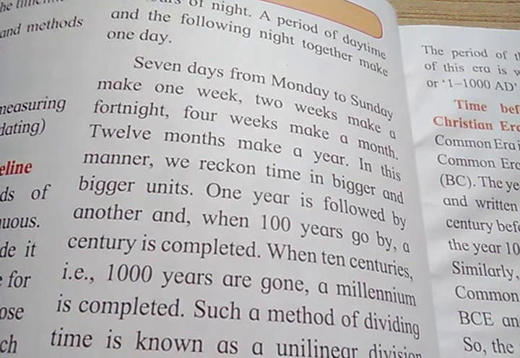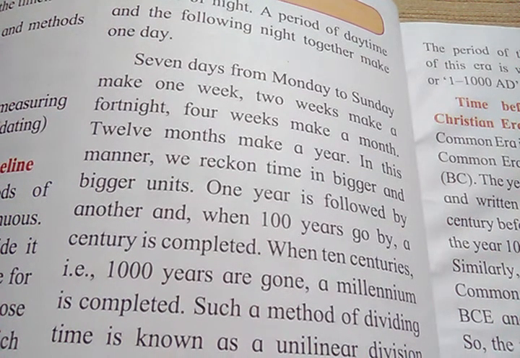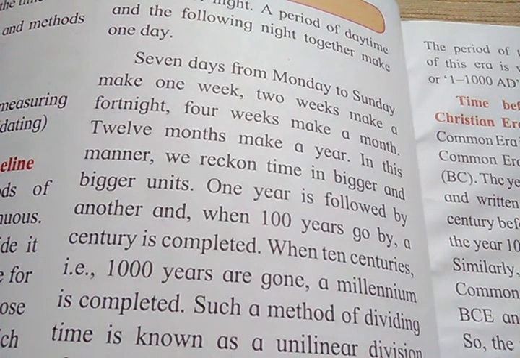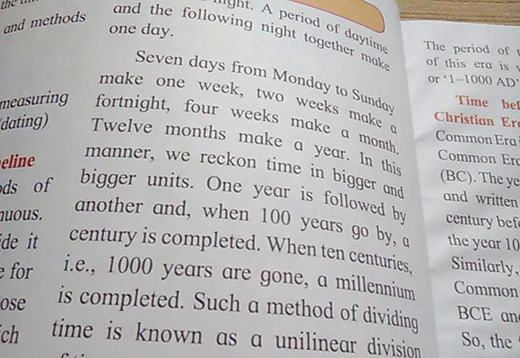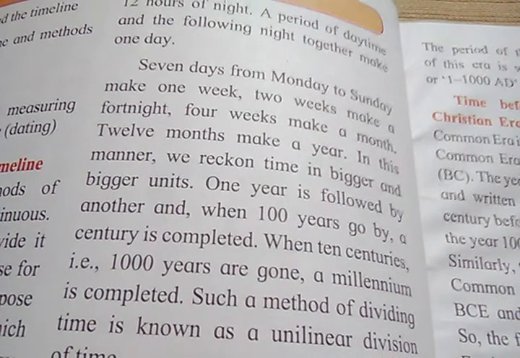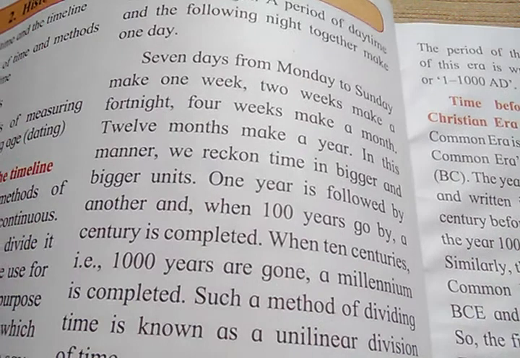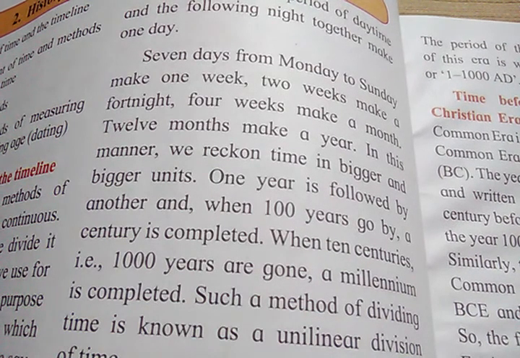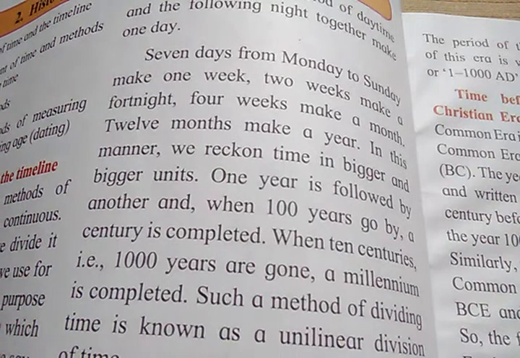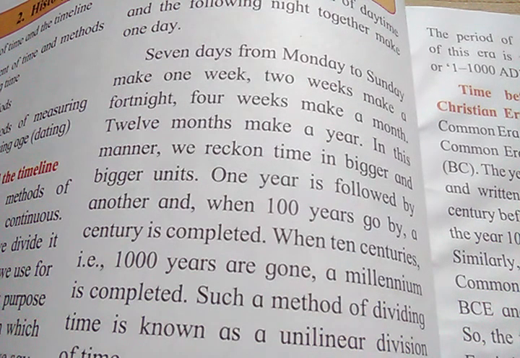7 days from Monday to Sunday make 1 week. 2 weeks make a fortnight. 4 weeks make a month. 12 months make a year. In this manner, we reckon time in bigger and bigger units. 1 year is followed by another, and when 100 years go by, a century is completed.